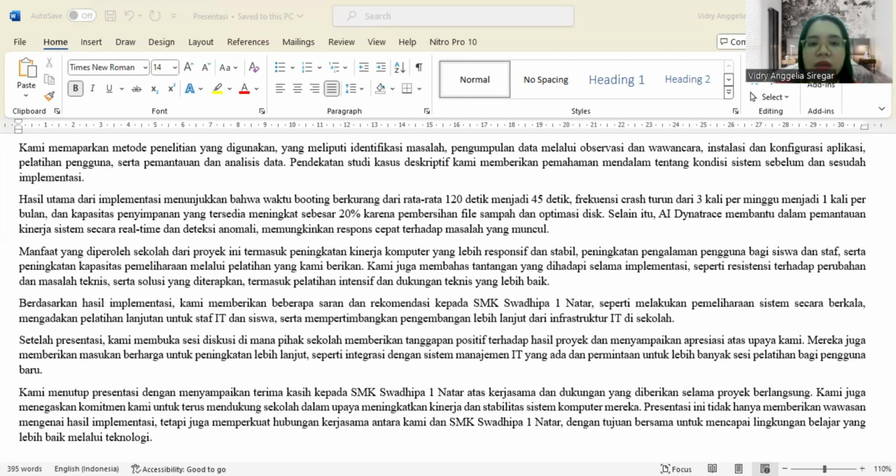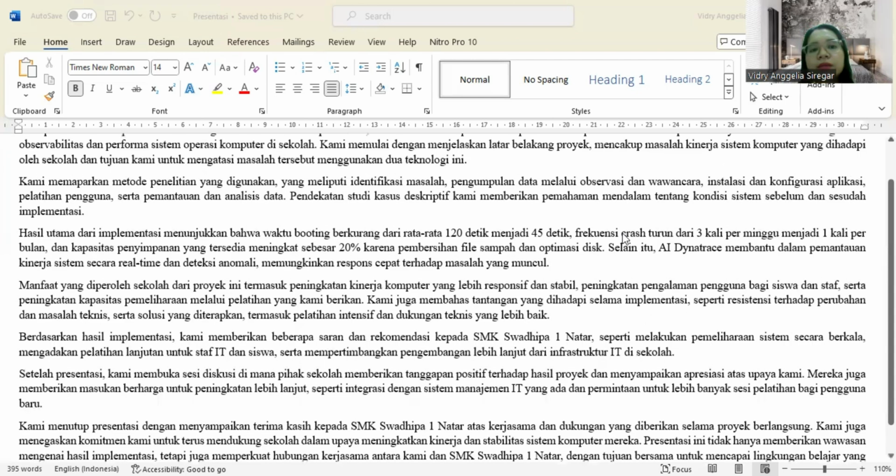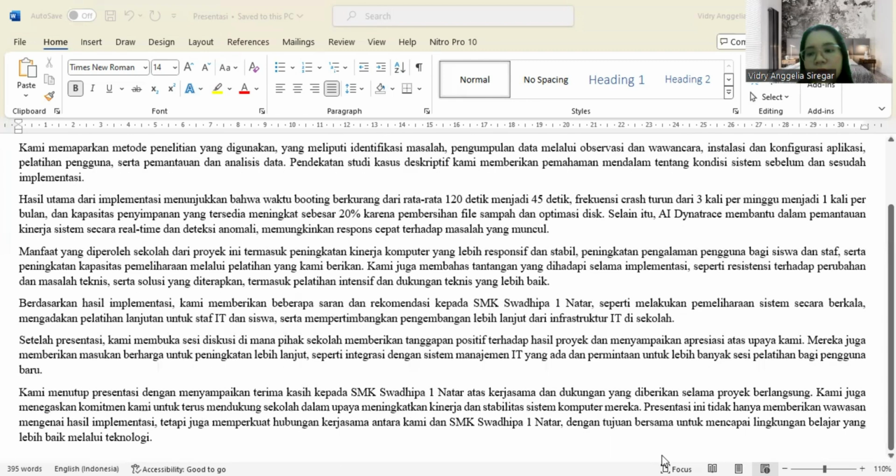After the presentation, we opened a session where the school gave positive feedback on the project results and expressed appreciation for our effort. They also provided valuable input for future improvement, such as integration with existing IT management systems and a request for more training sessions for new users.